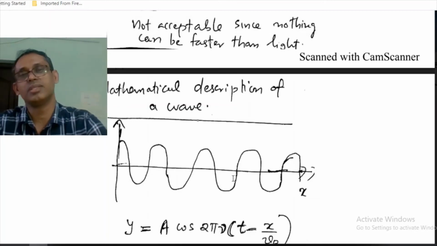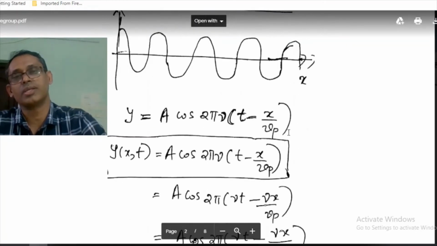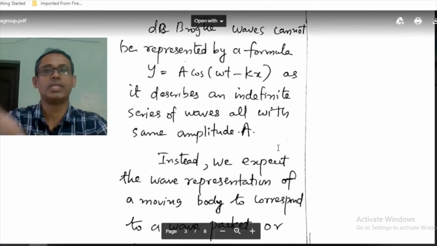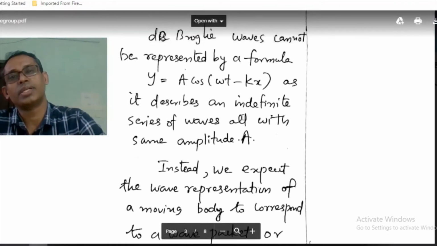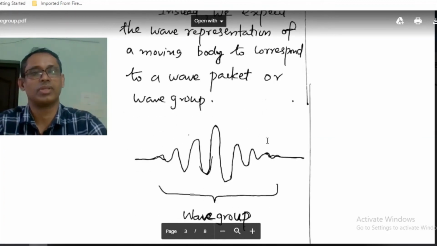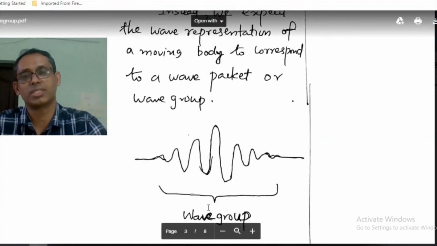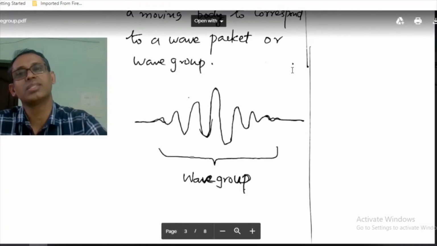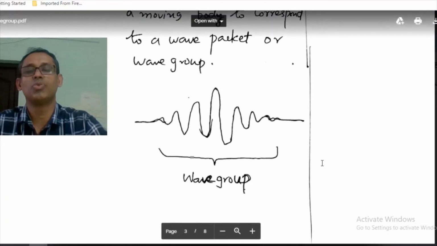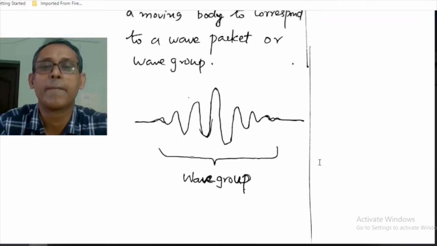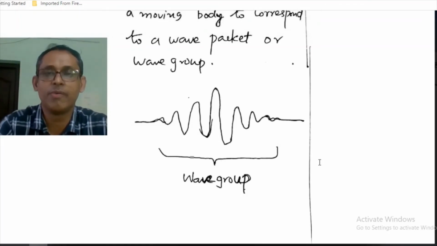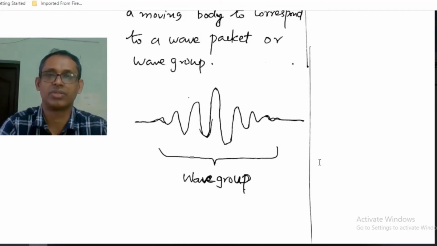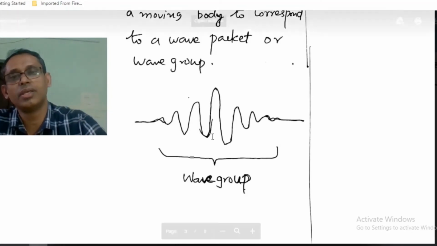That means it has equal probability for finding the particle at all regions. But that will not be a correct description of the wave associated with the moving body, and this is the correct description of the wave associated with the moving body. So this is called a wave packet or wave group. This shows the correct representation of the wave associated with the moving body.